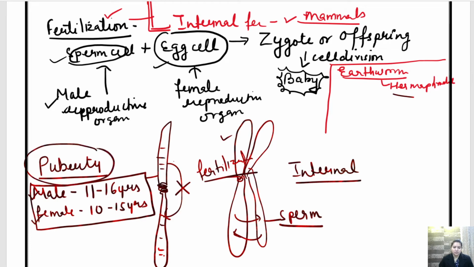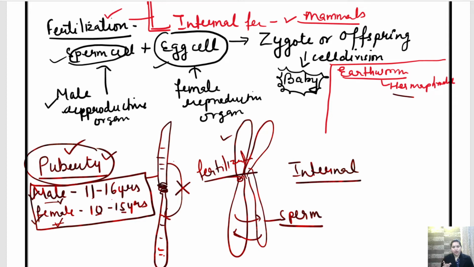Children, this is very important. Whenever you go to higher classes, or whenever you face a competitive examination, this question is generally asked: what is the puberty age in case of male and in case of female? So you should remember that in case of male, it is from 11 years to 16 years, and in case of female, it is 10 to 15 years. Children, this question is very important.